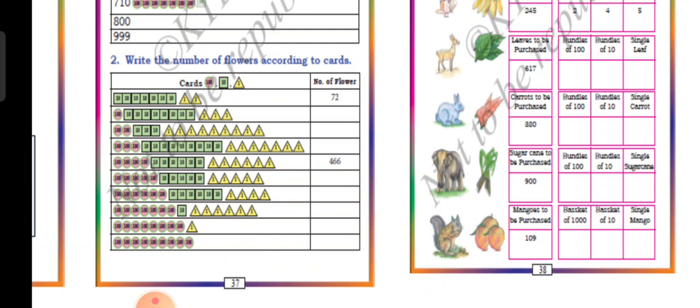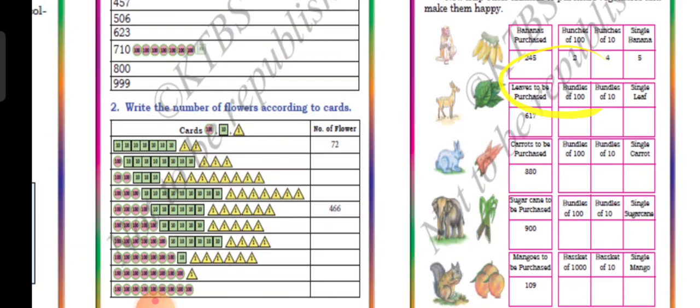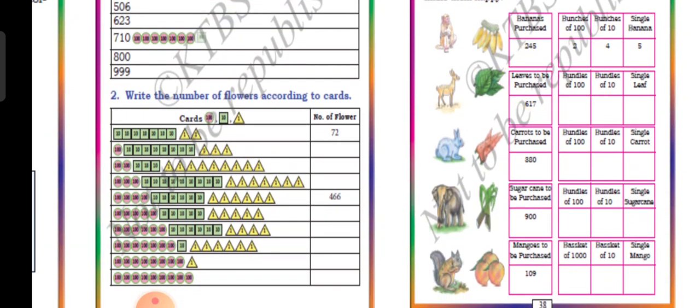See children, in page number 38, how much are you writing? See here, how many 100 bundles are there in 617? See here, 600s are there. How many 10s are there? Only 1 ten is there. How many single leaves are there? 7.